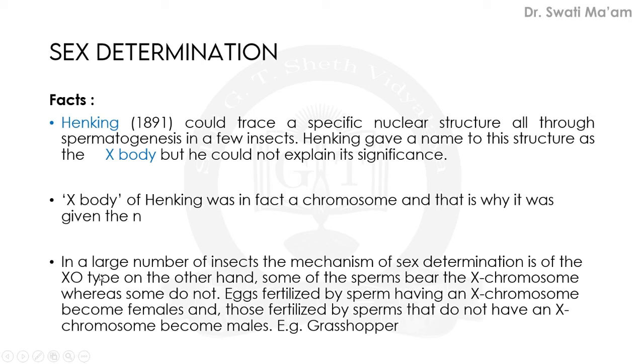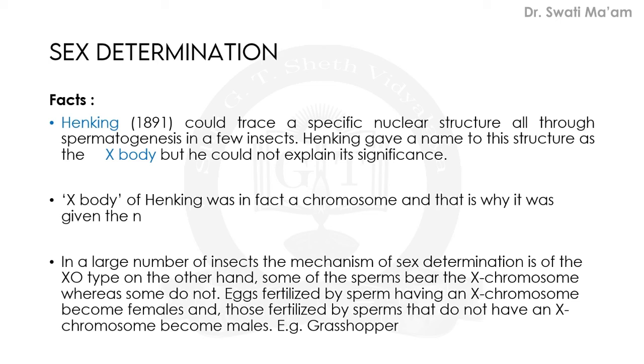That is, all the eggs bear an additional X chromosome besides the other chromosomes. Other chromosomes means here we are talking about autosomes. On the other hand, some of the sperms bear the X chromosome whereas some do not.